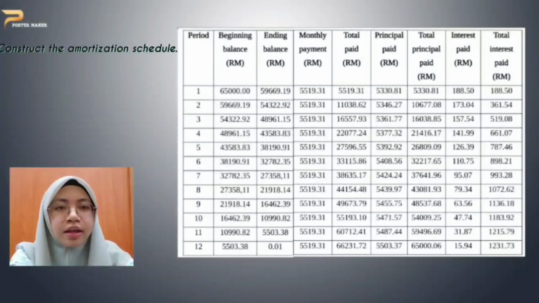66,231.72. And the principal paid is 5,503.37. Total principal paid is 65,000.06. The interest paid we get is 15.94, and lastly the total interest paid is 1,231.73. That's all for the 12 months. Thank you.